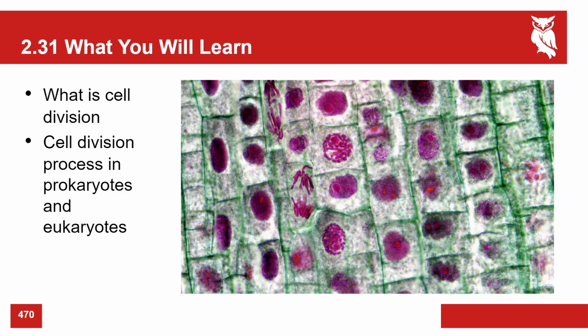Eukaryotic organisms, eukaryotic cells, have membrane-bound organelles and a nucleus. Prokaryotic cells have neither one of those things. Prokaryotic cells are more simple. Prokaryotic cells are bacteria. Eukaryotic cells are things like animals, plants, fungi, etc. So if you look at this picture, you can see cell division occurring right here, a specific type of cell division that happens in eukaryotes called mitosis.